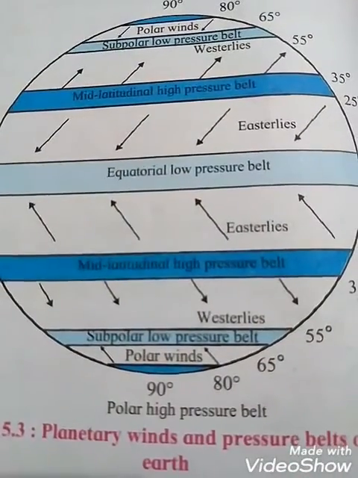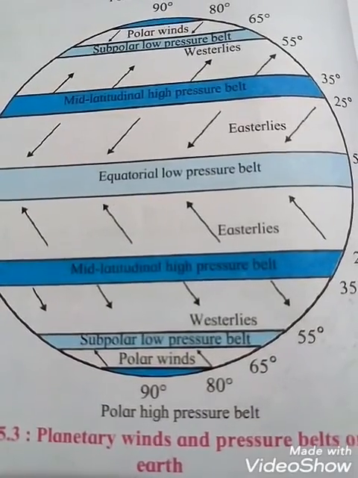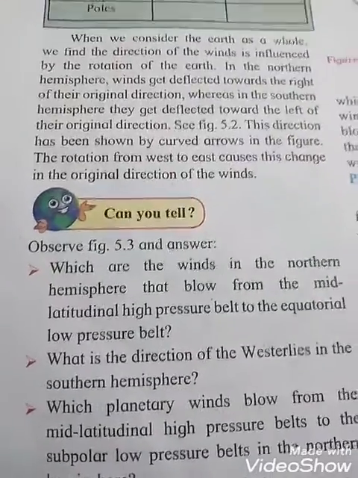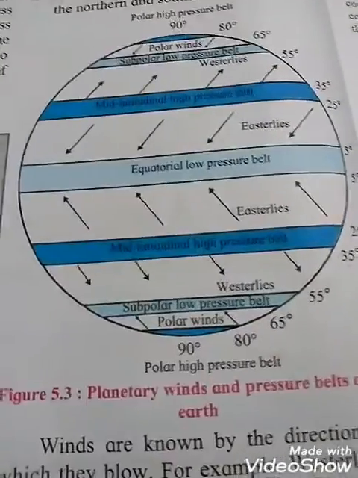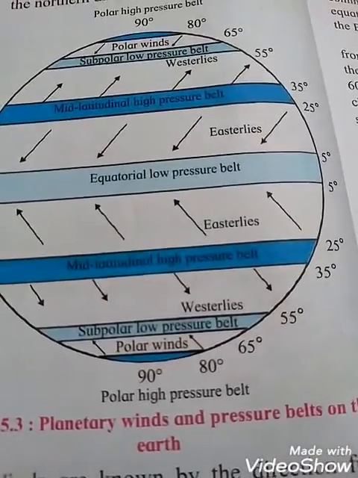Easterlies blow from the mid latitudinal high pressure belt to the equatorial low pressure belt in the northern hemisphere. Can you see that? Next, what is the direction of the westerlies in the southern hemisphere? See in this figure, westerlies blow from northwest to southeast in the southern hemisphere.